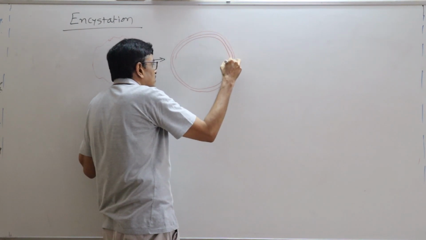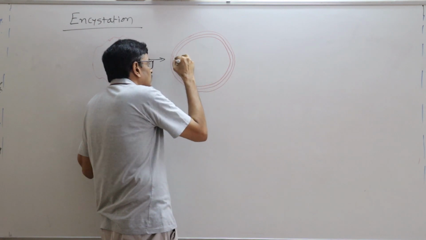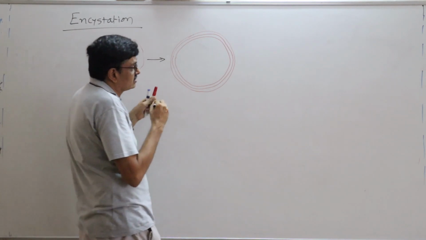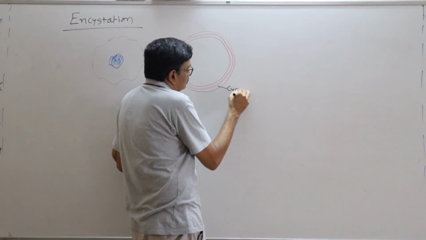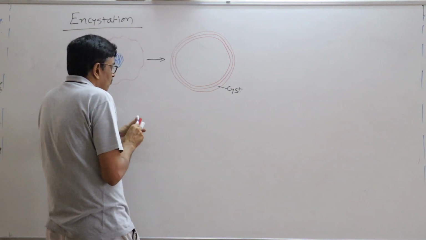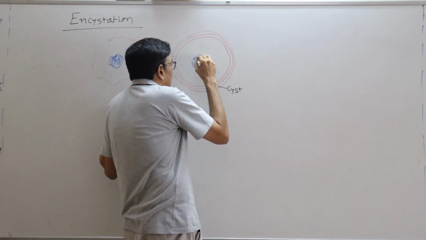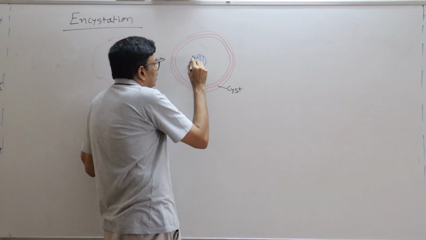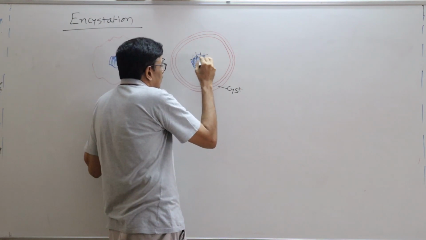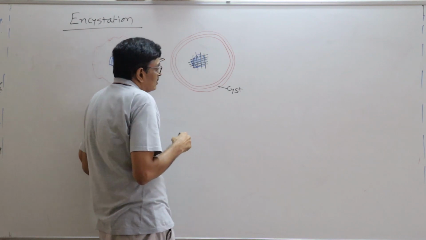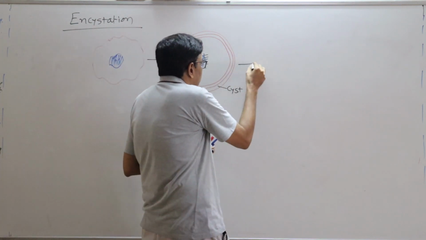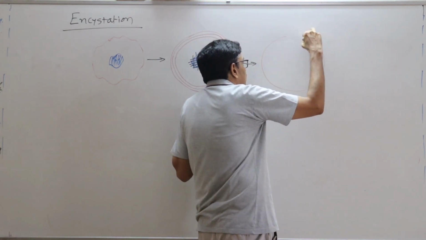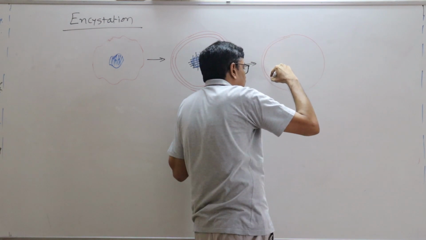Pseudopodia is now converted into the triple layer cover, that is called what? Cyst. And whatever nucleus is there, that nucleus is divided by multiple fission. We just discussed multiple fission, right? Now in that case what happened? The next step is that a number of nuclei is produced.